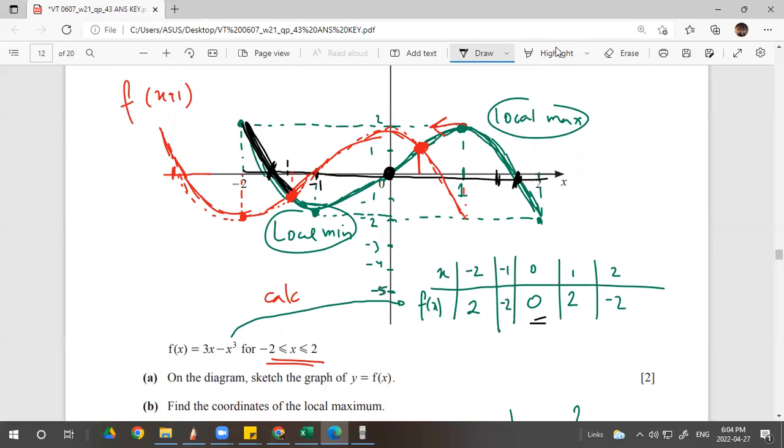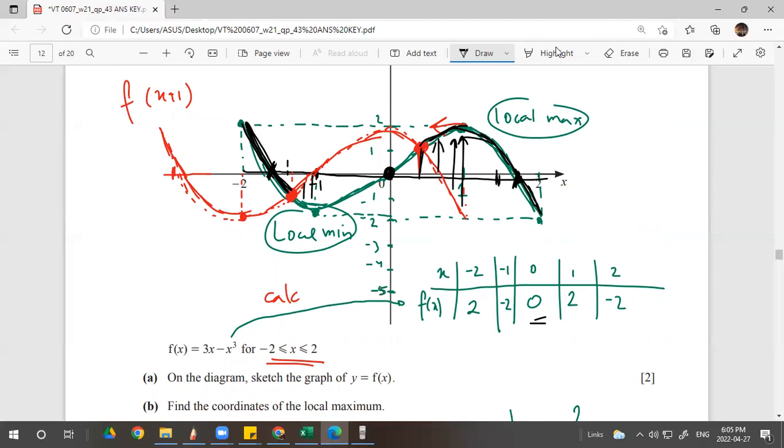Because the red color is below, and this is not the position, so this is the wrong position. Because when f(x) plus 1 is more than, see the curve, it's on top. The red is on top, so it's wrong. The question is asking for the green that is on top, and here, right? See on top.